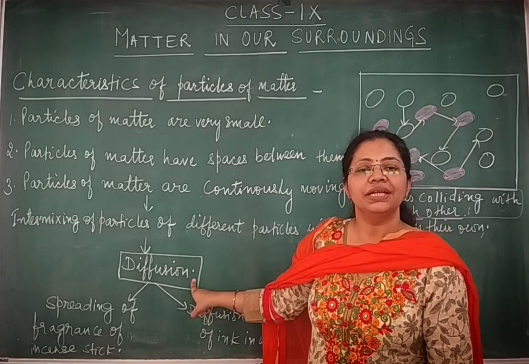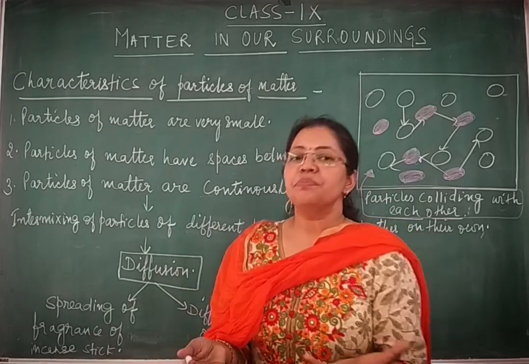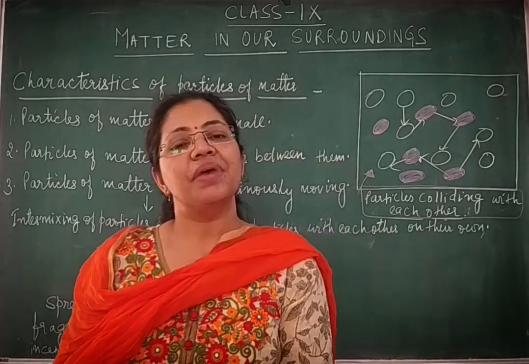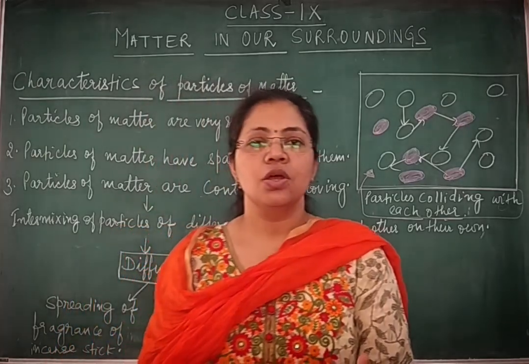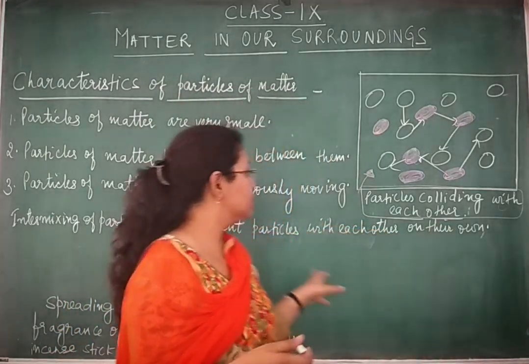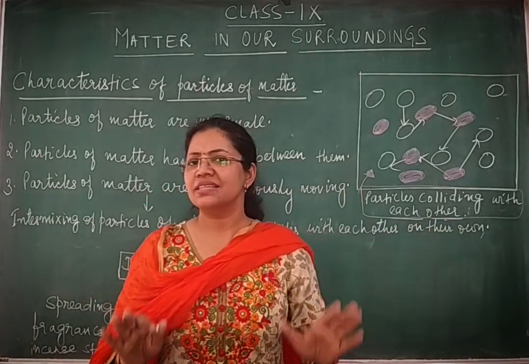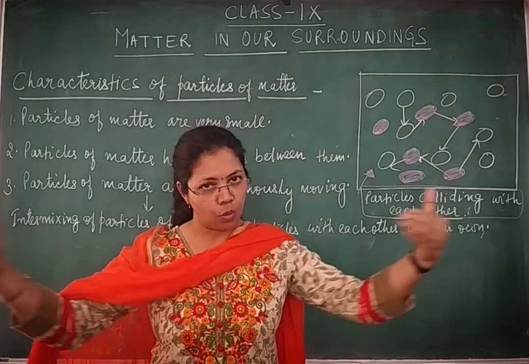This process we call diffusion. So diffusion we can simply define as the intermixing of particles of different kinds of matter with each other on their own, meaning there are no external forces exerted on them. They are simply moving.